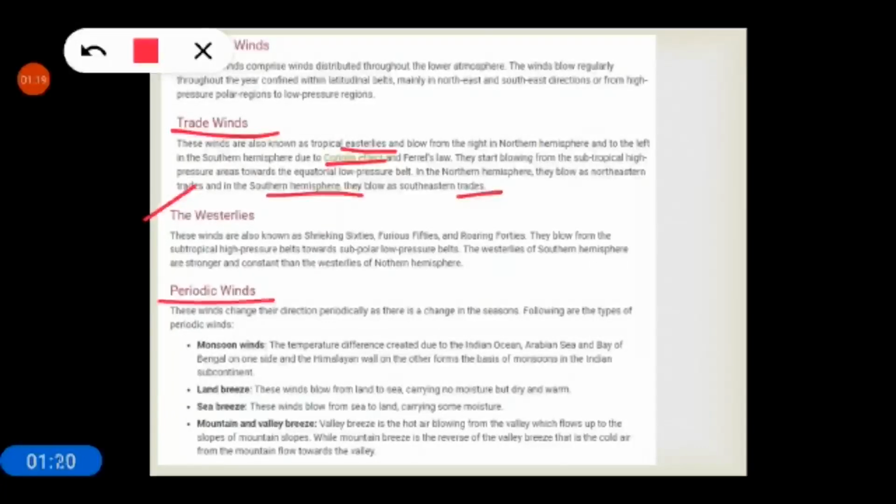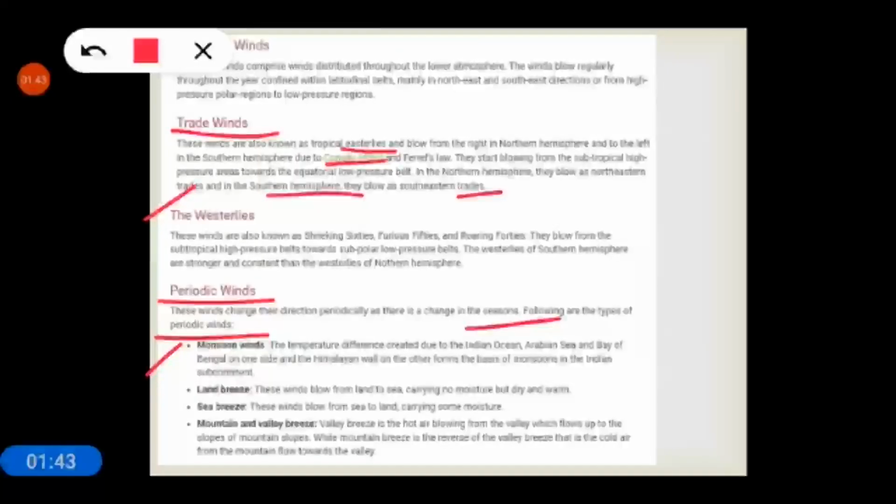Next is periodic winds. These winds change their direction periodically as there is a change in the seasons. Following are the types of periodic winds. First is monsoon winds. The temperature difference created due to the Indian Ocean, Arabian Sea and Bay of Bengal on one side and the Himalayan wall on the other forms the basis of monsoon in the Indian subcontinent.